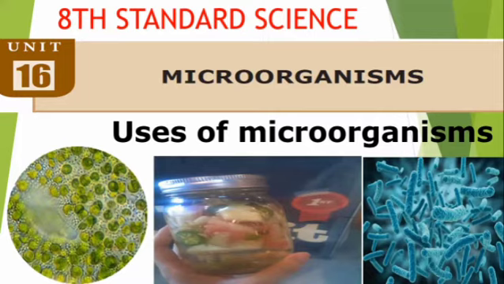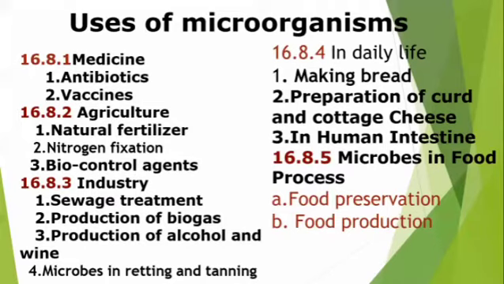So from these microorganisms, what are the uses for human beings? The list is given below. Medicine: antibiotics, vaccine. Agriculture: natural fertilizer, nitrogen fixation, biocontrol agents. Industry usage: sewage treatment, production of biogas, production of alcohol and wine, microbes in retting and tanning.